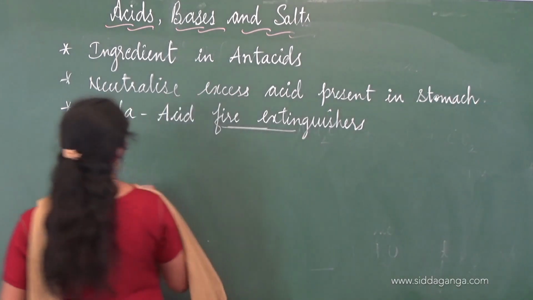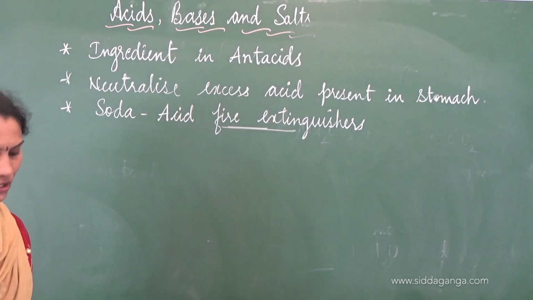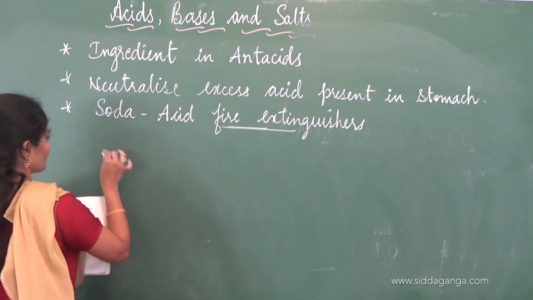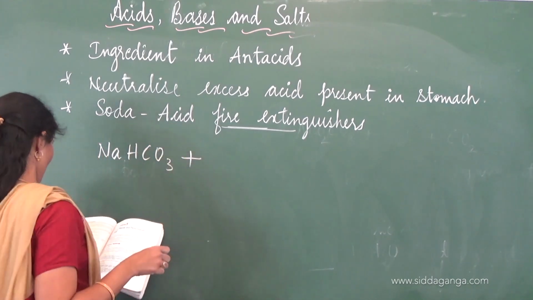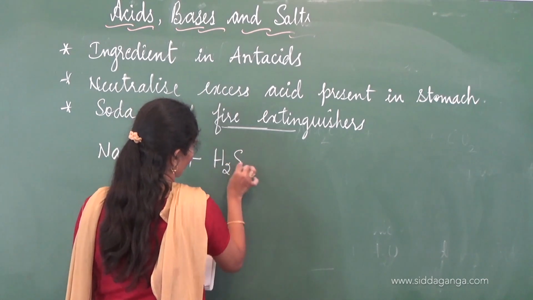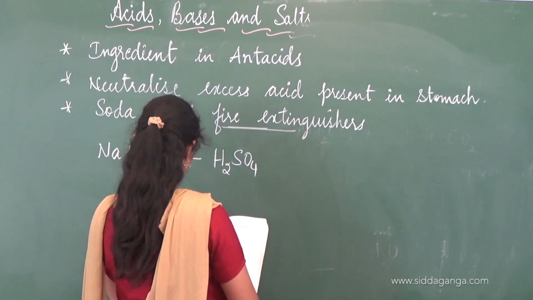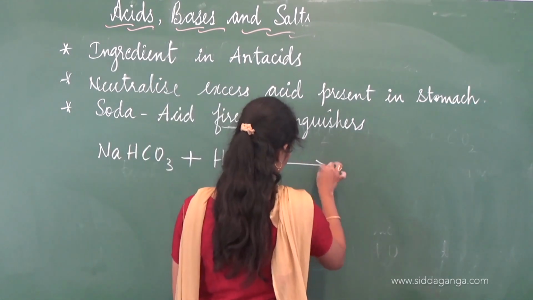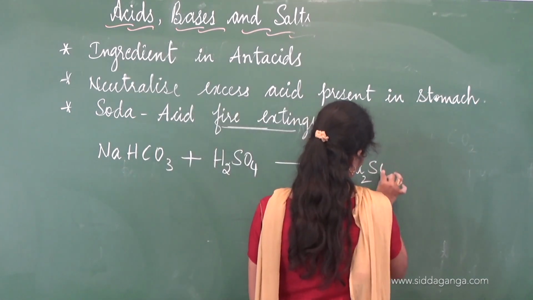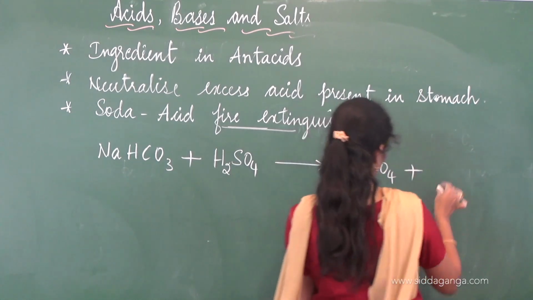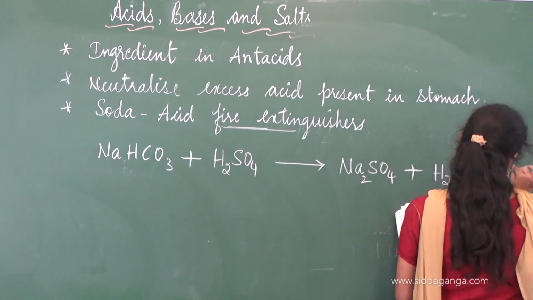So let's see how this sodium hydrogen carbonate or sodium bicarbonate is used. When this sodium bicarbonate, NaHCO3, is made to react with dilute H2SO4, a reaction takes place, and in this reaction we obtain some products, and the important product which we require is carbon dioxide.